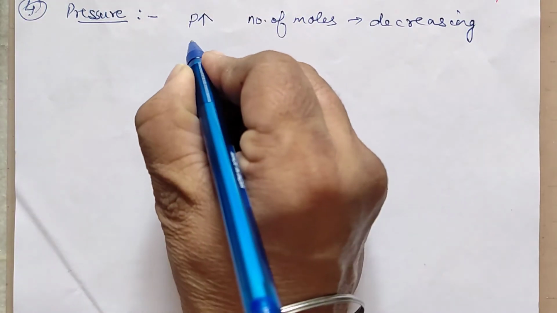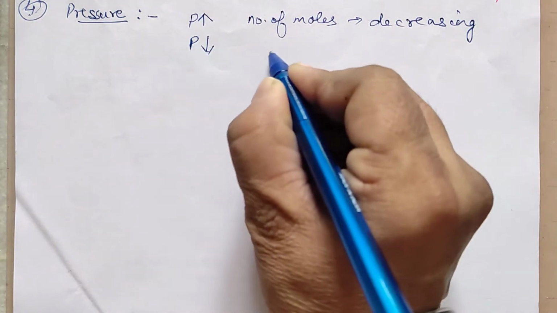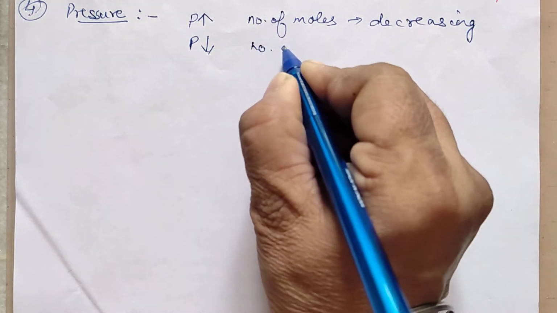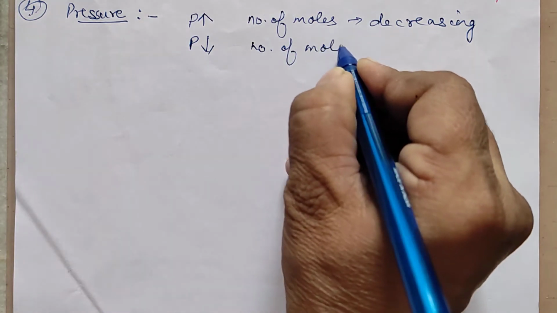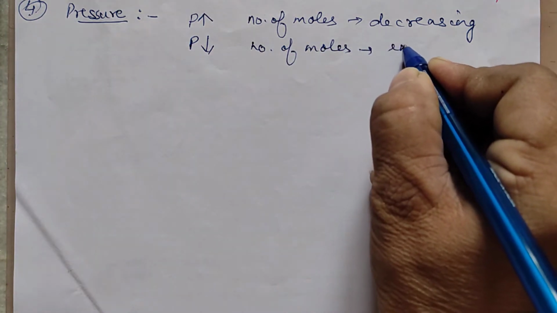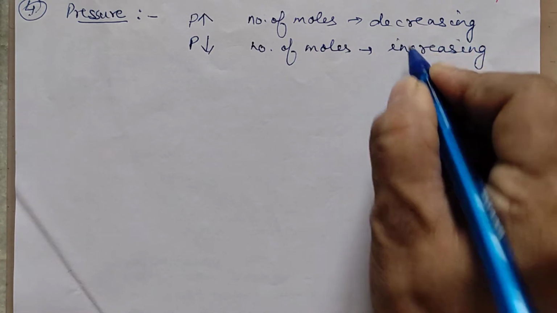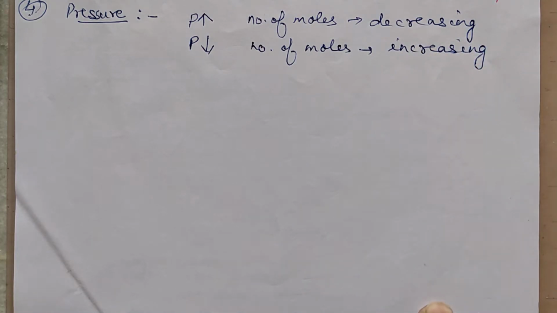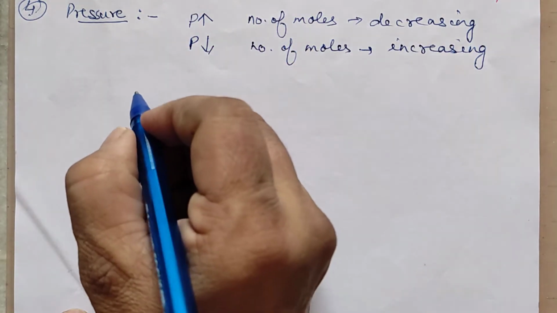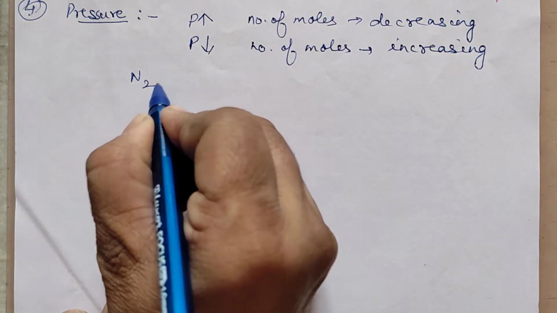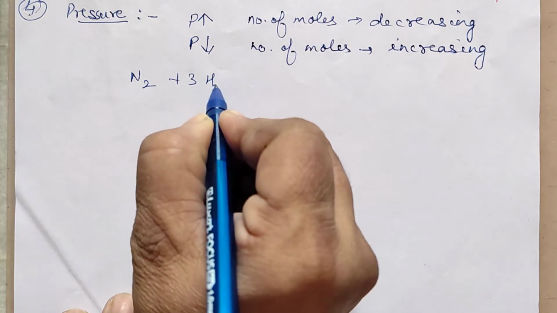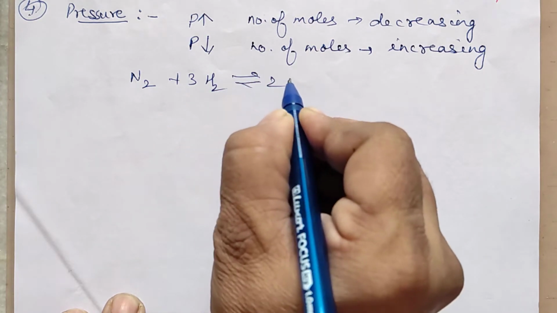The reverse will be when the pressure is decreased: the reaction will move in such a direction in which the number of moles are increasing. Now we will apply this and understand it with one equation. Let us consider the equation we wrote just now, N2 plus 3H2 forming 2NH3.